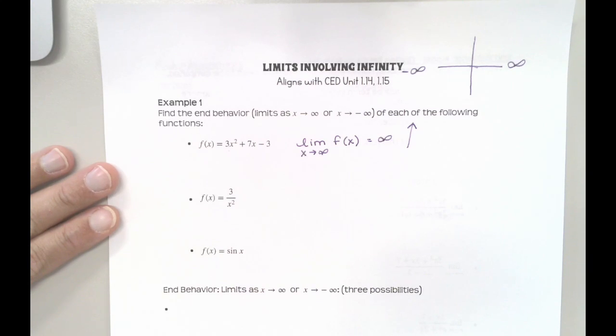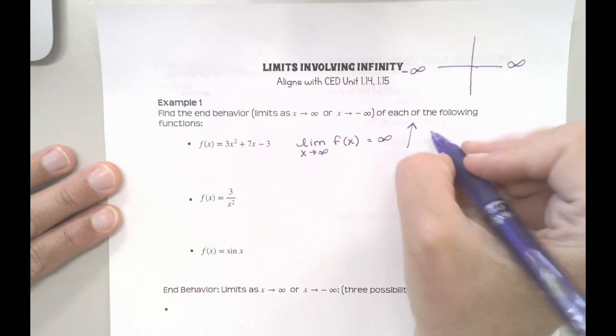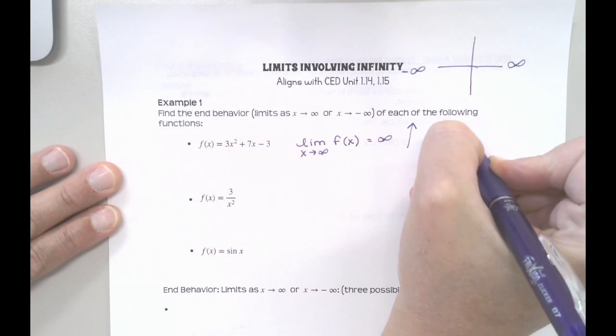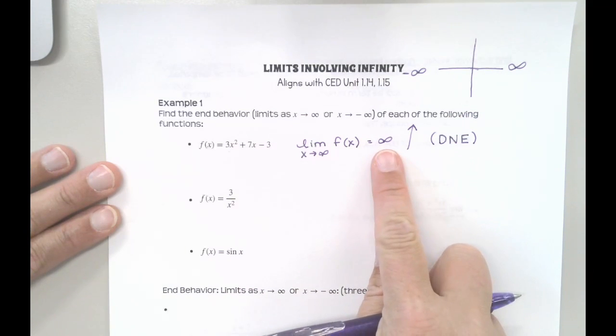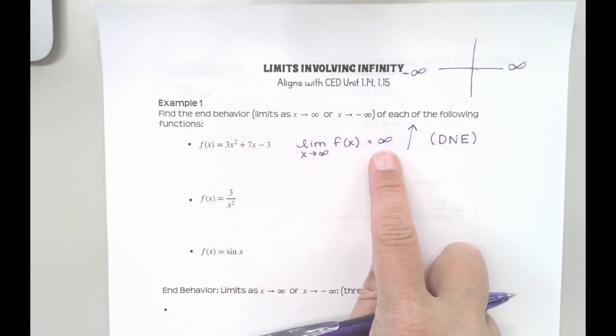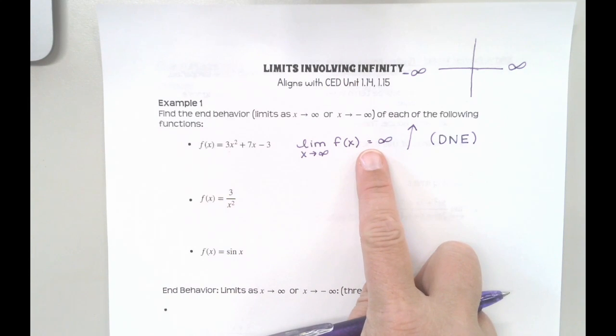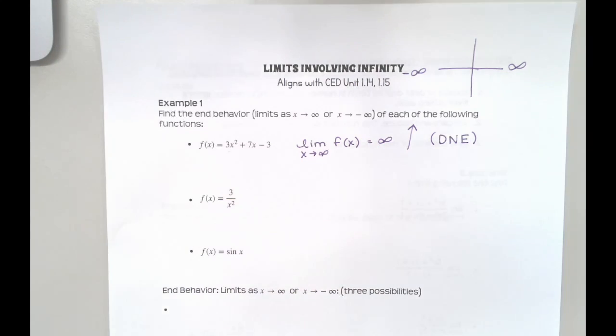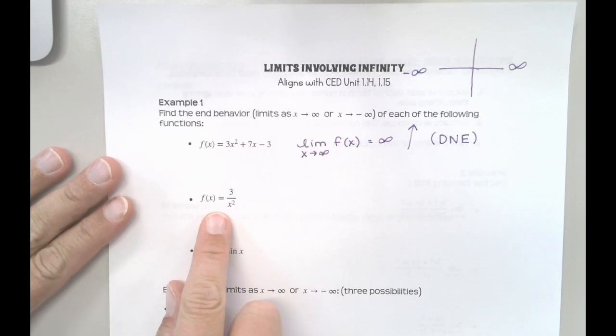Okay? Just so you know, sometimes when we say limits are infinity, some mathematicians would consider that the limit doesn't exist, because essentially what we're saying is that there is no limitation, that this is just growing without bound. Okay, is the phrase that you'll hear a lot. So you can write it either way. You can say that it's heading toward infinity, or you can say that it doesn't really exist because it just keeps growing. But that's the idea, is that this function, as x is getting bigger, everything is just getting bigger.